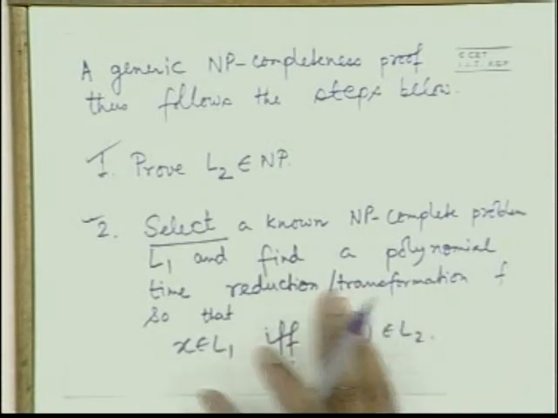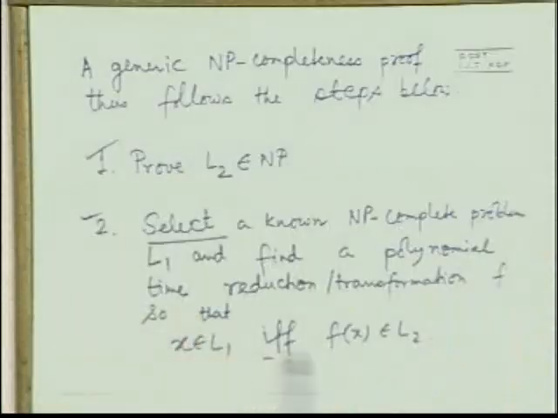You cannot just take one first, then second, then the third. The second and third will tell you which problem to choose, and the third will tell you how to transform. All these are very much linked. And this step is non-trivial, I am telling you. This step is really non-trivial sometimes. We will see some examples, but you need to have some practice with these reductions.